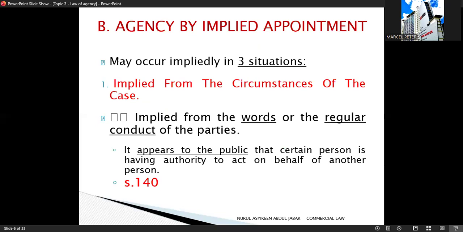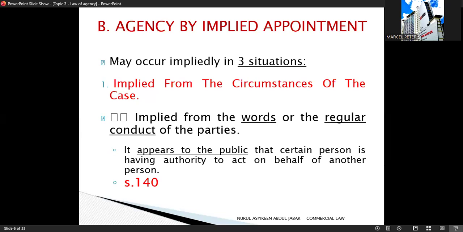Agency by implied appointment, still under section 140. Agency by implied appointment means that the agent is not appointed clearly by words, but the appointment is implied from the situation. According to the law, this type of agency may occur implicitly based on the circumstances of the case.